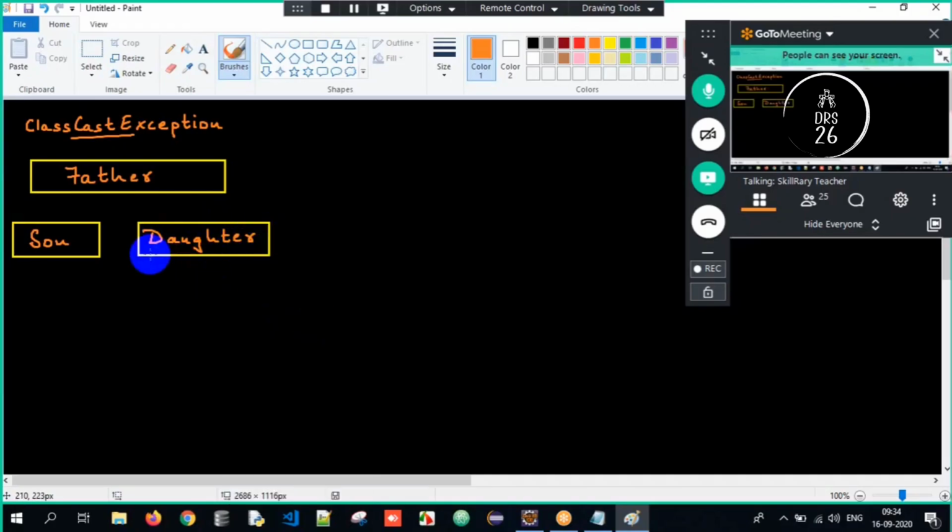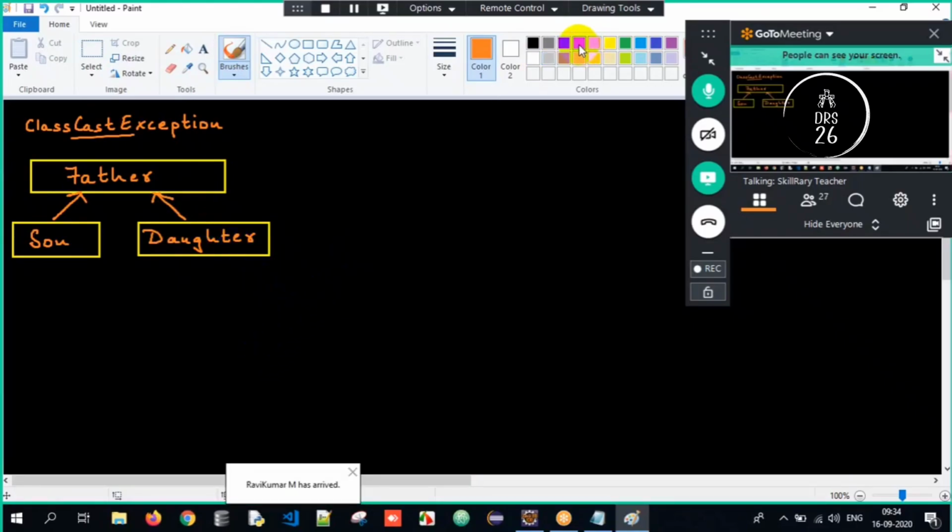As of now, there are three classes: Father, Son, Daughter, and there is a relationship between them. Is-a relationship is nothing but inheritance, so Daughter and Son are the subclasses of Father class.